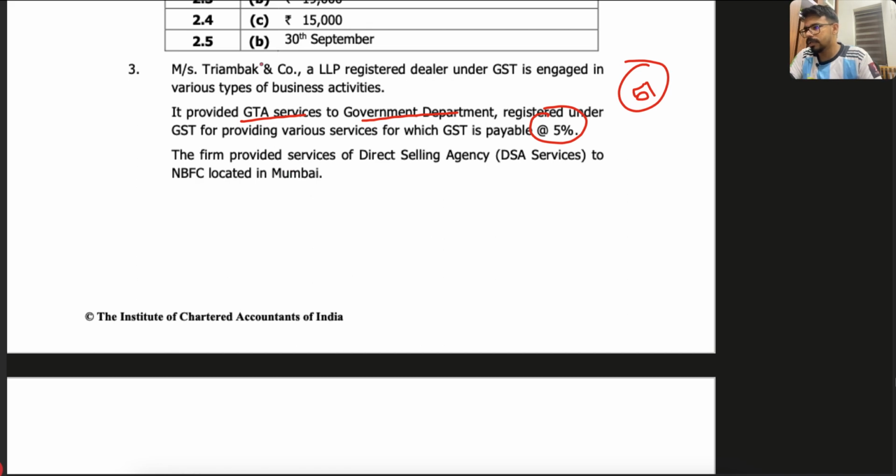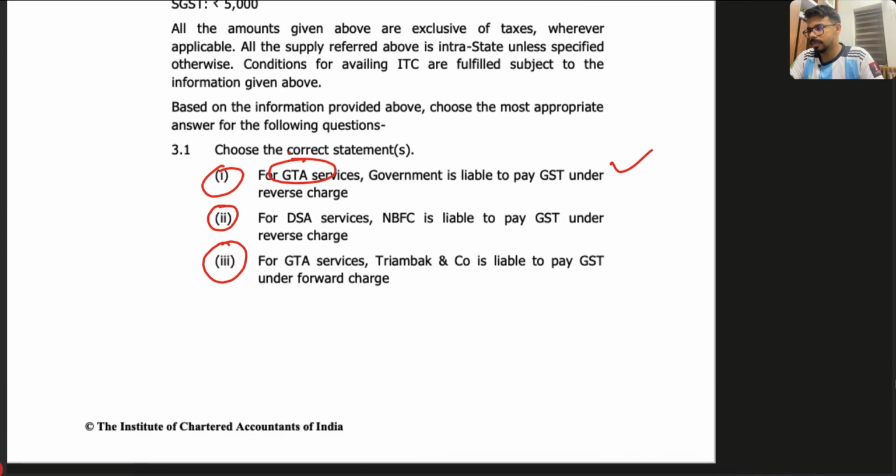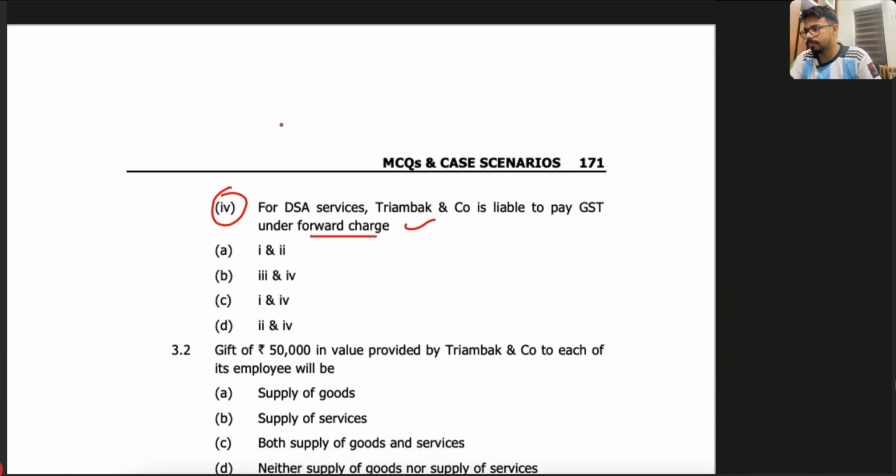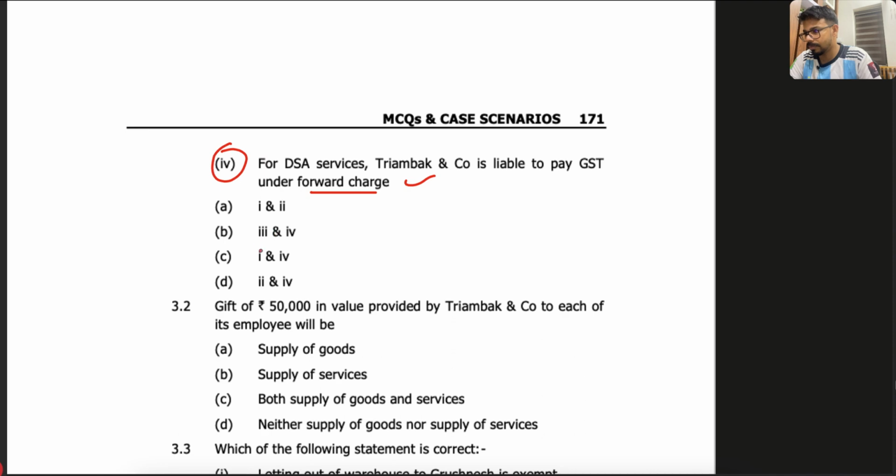So they are an LLP, so they are not an individual DSA. This LLP is the DSA, which means they are other than an individual. So no RCM is applicable; FCM is applicable. So this statement is wrong. Then GTA services under FCM is definitely wrong, because it's 5%. Then DSA services under forward charge is correct. I told you, only if the DSA is an individual would RCM be applicable; otherwise, it's forward charge. So which statements are right? 1 and 4. So 1 and 4 is option C, the correct option.